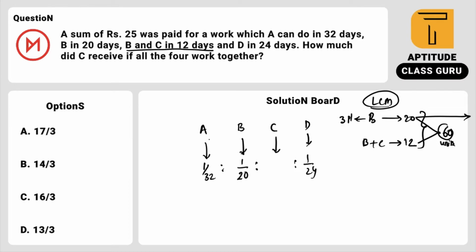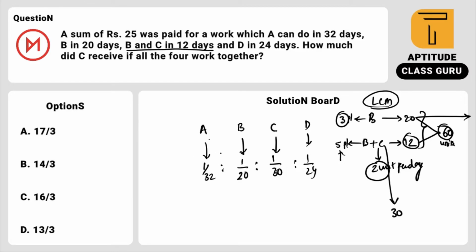So 60 units in 12 days means B plus C can complete 5 units per day. B is 3 units per day, B plus C is 5 units per day, so C will be 2 units per day. Total work is 60 units and 2 units per day, so C will take a total time of 30 days. This is the easiest concept, the LCM method.